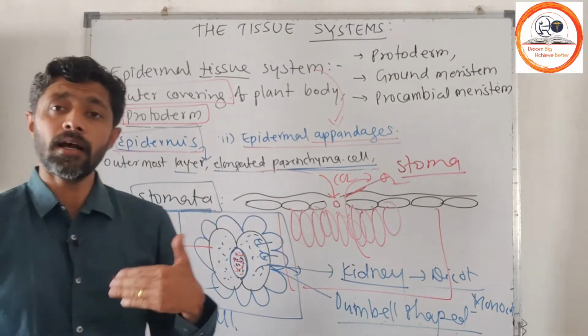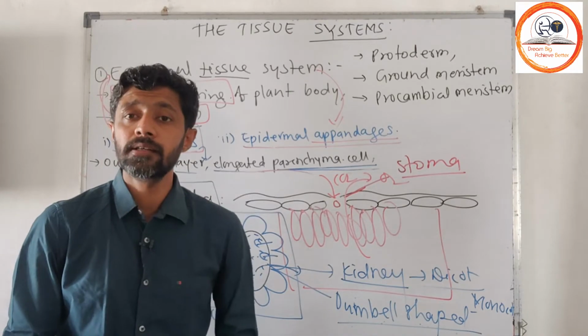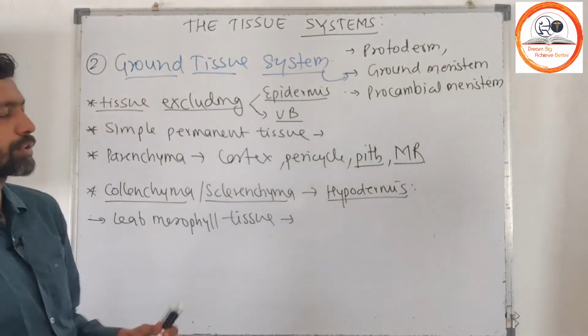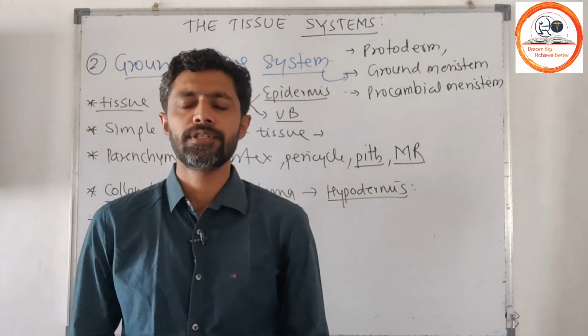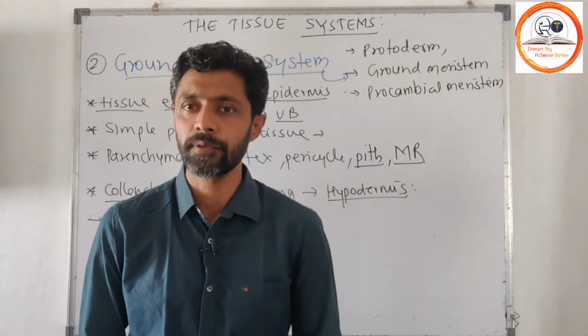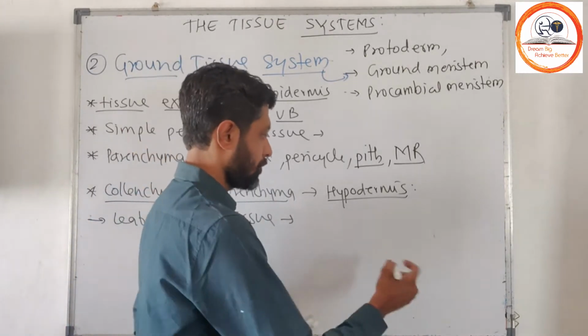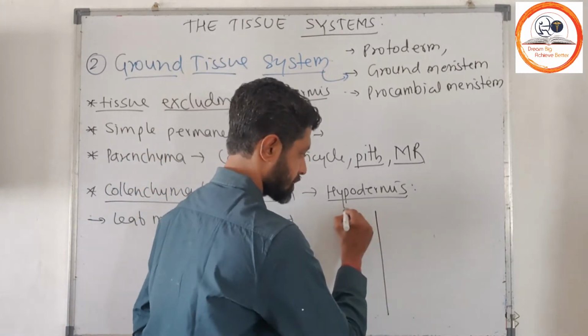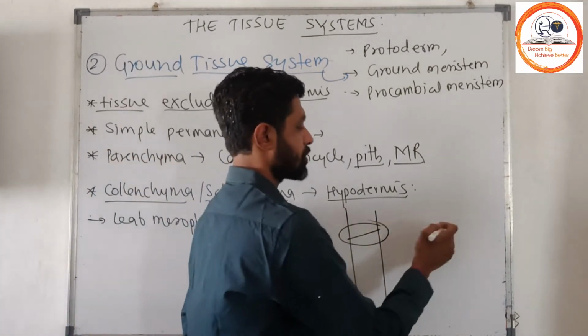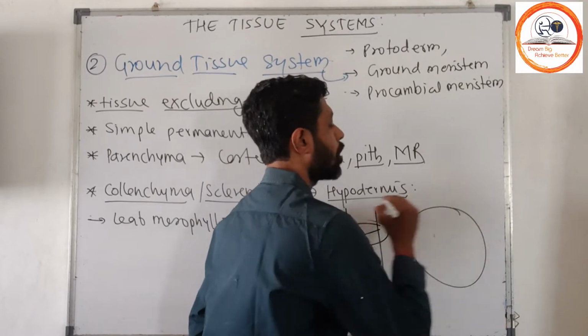Now we have to consider another tissue system, that is the ground tissue system. The ground tissue system is considered to be the simplest tissue, but it will cover the largest part of a plant body. So if you consider this as our stem, and we are taking a transverse section of the stem, it will have this in a top view.